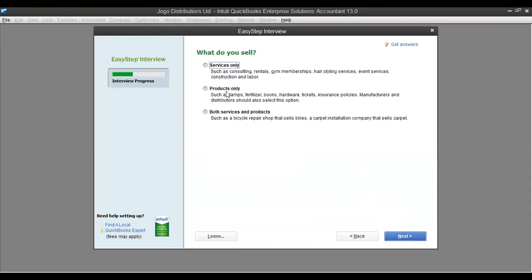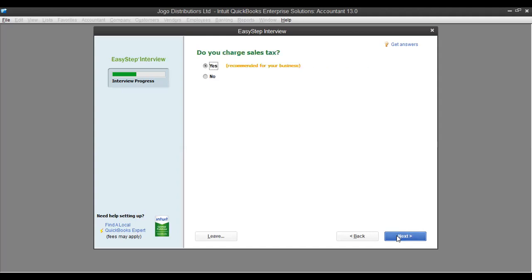Okay, service only or product only? Always use both services and products. It is safer this way. Then you continue. Sales charge tax, this is a yes. Sales tax is the same as VAT. And I've told you before that any company that is serious must register for VAT, at least if you've attended a tax class.